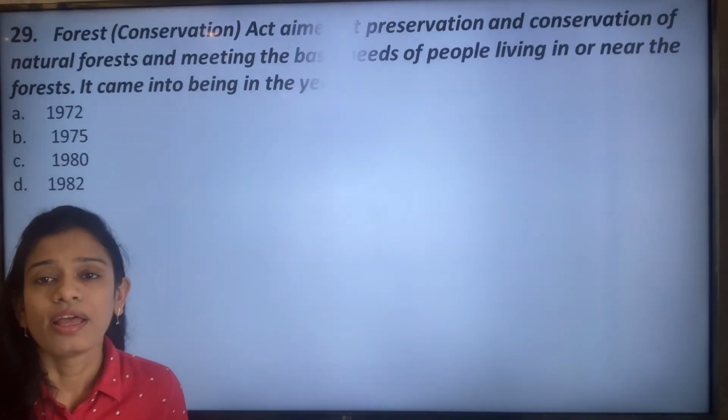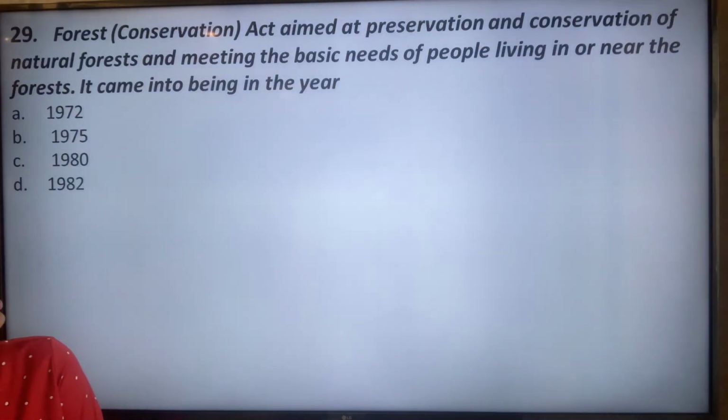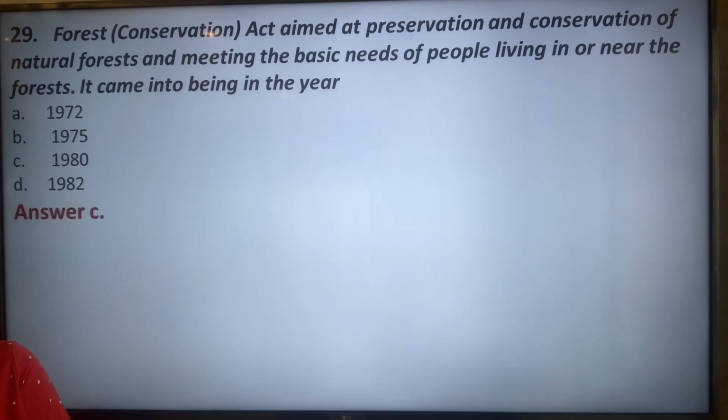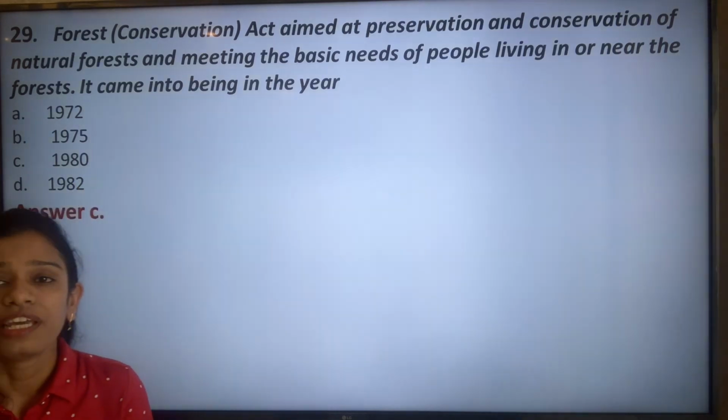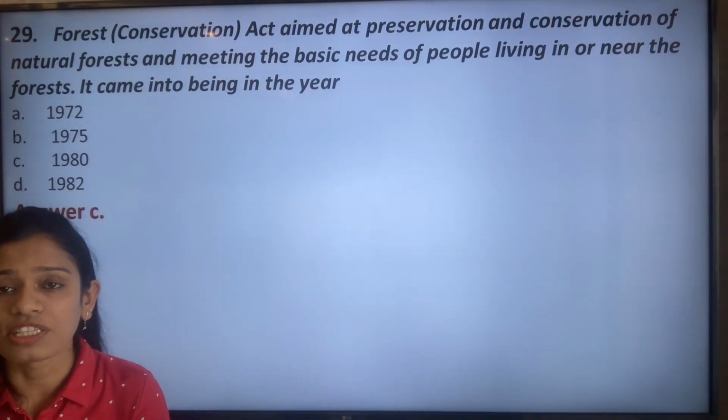The next question: the Forest Conservation Act aimed at the preservation and conservation of natural forests and meeting the basic needs of people living in or near the forest. It came into being in the year 1972, 1975, 1980, or 1982. So it came in the year 1980.